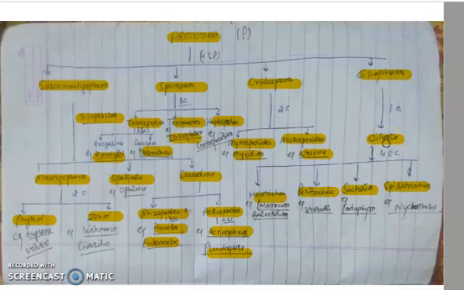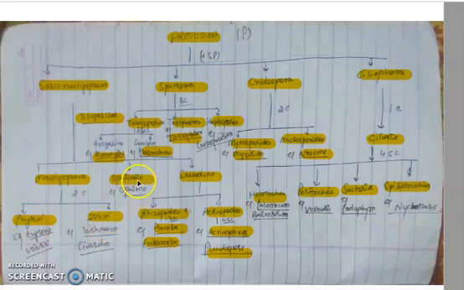So this is a simplified version of the classification of protozoa. Again I'm repeating, protozoa has four subphyla: Sarcomastigophora, Sporozoa, Cnidospora and Ciliophora. Sarcomastigophora has three superclasses: Mastigophora, Opalinata, Sarcodina. Mastigophora has two classes, Phytomastigophora and Zoomastigophora.